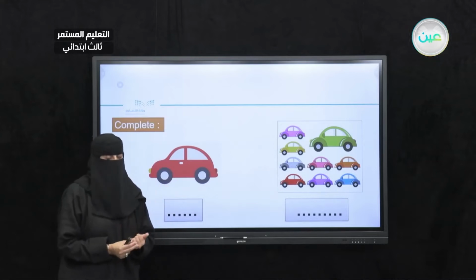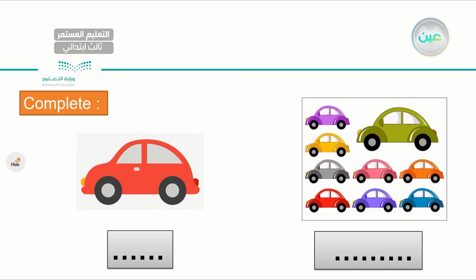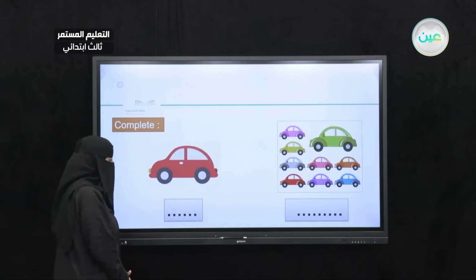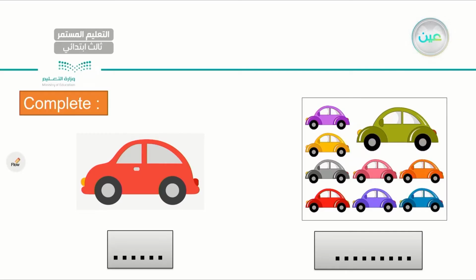In the previous lesson, we have nouns, singular and plural. Try to help me or give me the answer for this picture. I have what? To your left, I have. What do you think? What is this? I have a car. Very good. I have a car. Excellent, excellent. Singular.